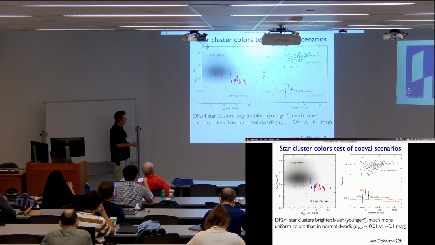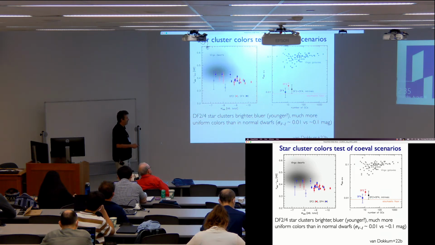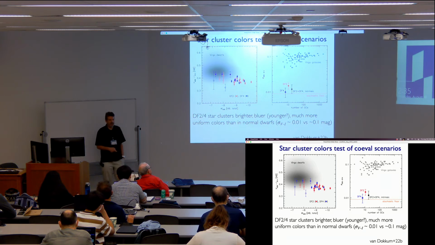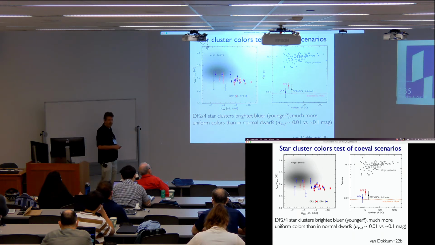The globular clusters are unusually luminous, as I showed, but they also have a very narrow scatter in colors. This can be quantified as a sigma color here. This is the cluster color scatter versus number of globular clusters, and these are observations of Virgo dwarfs. Down here, they typically have about 0.1 dex of color scatter. These things are down here at the level of 0.01 magnitudes of color scatter, at the level where you're starting to worry about stochasticity from red giant branch stars. So this supports the picture that they're coeval clusters, which again would support this trail of galaxies, the bullet dwarf scenario.